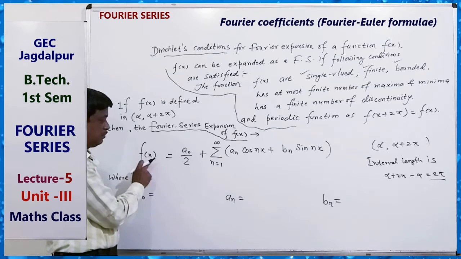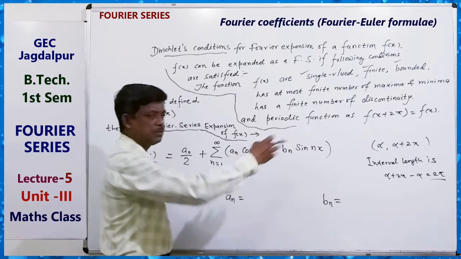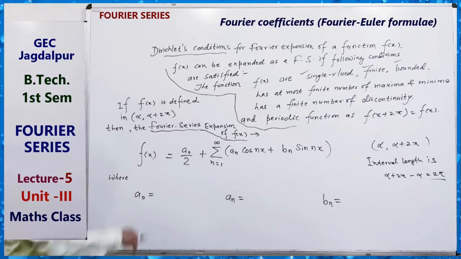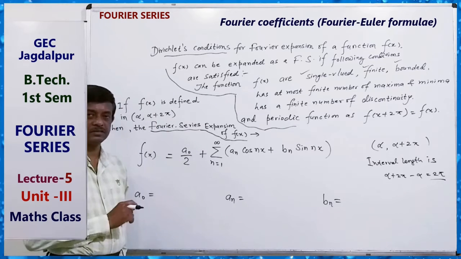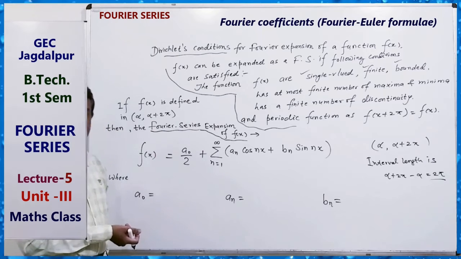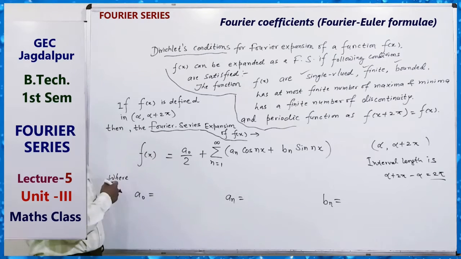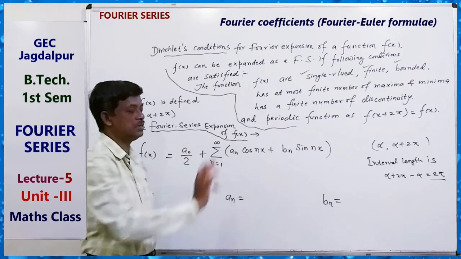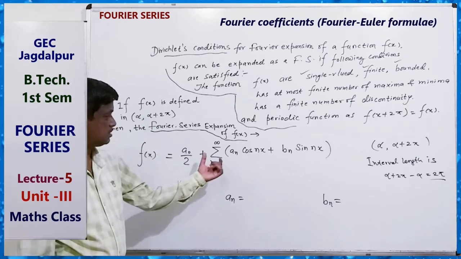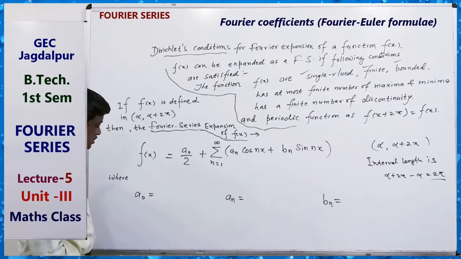Here f(x) into cos nx, here cos nx, just multiply and then integrate from alpha to alpha plus 2 pi, and next multiply by sin nx, then integrate, and also integrate without multiplication. Without multiplication, the integration of f(x) dx equals the integration of this series, and we can do term by term integration, as this is a convergent series.